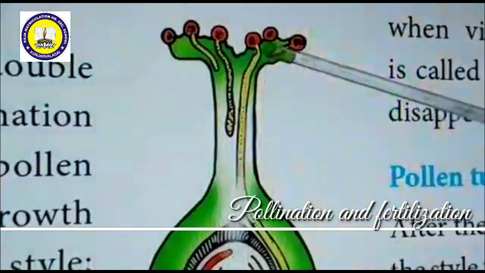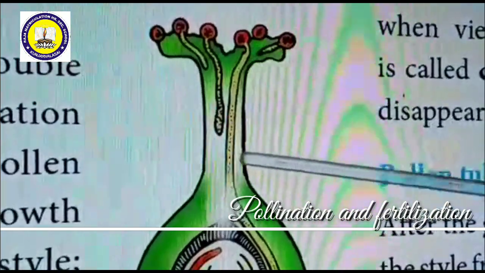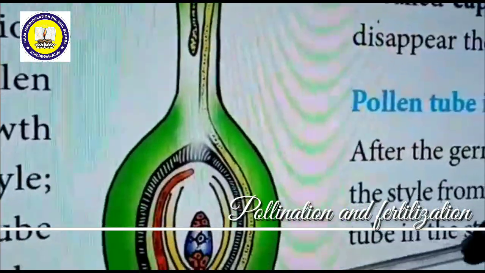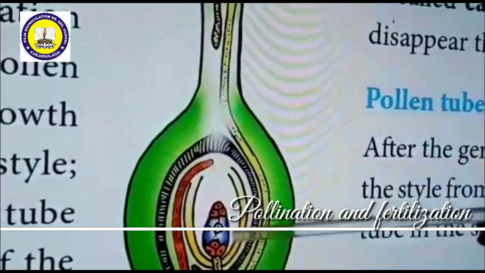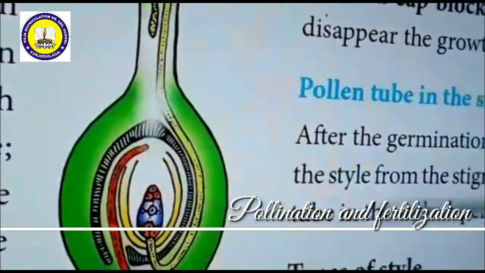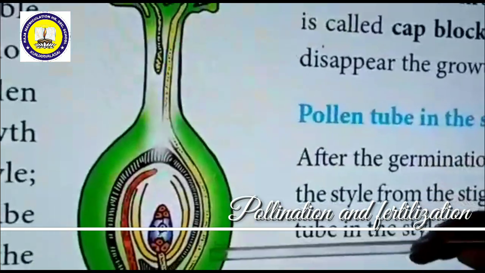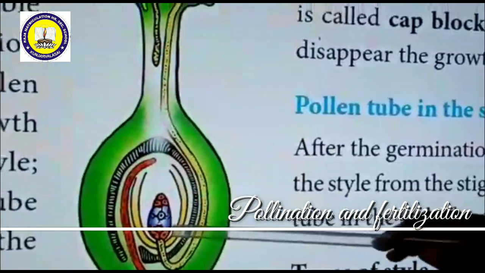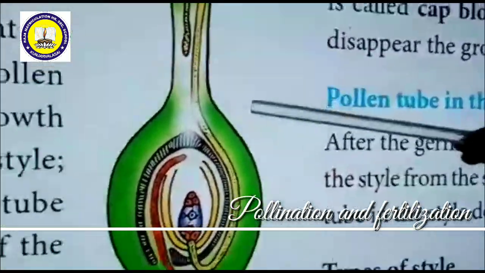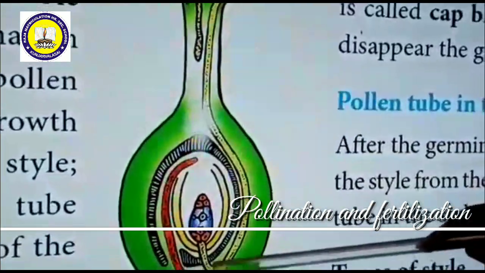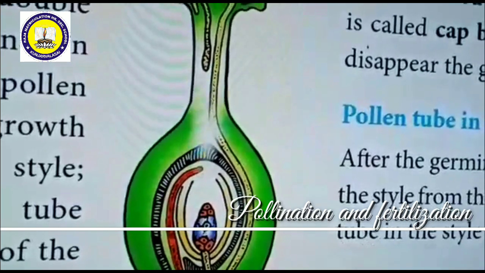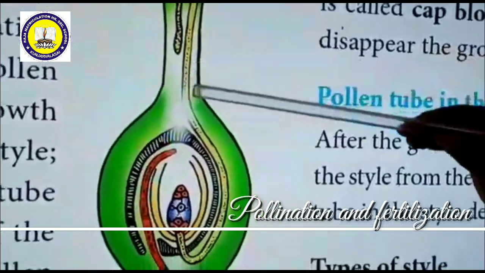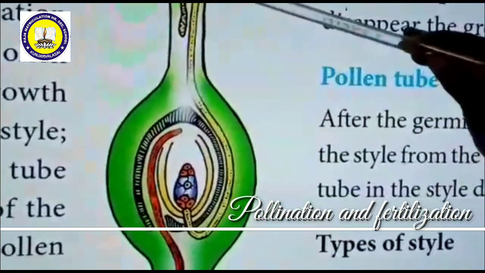On this basis, the pollen tube penetrates through the style and ovary and enters the micropyle. The entry of the pollen tube is also done by three methods. I shall tell you later how the pollen tube penetrates inside the ovule. There are three different methods. In the meantime, I shall explain this sexual reproduction.